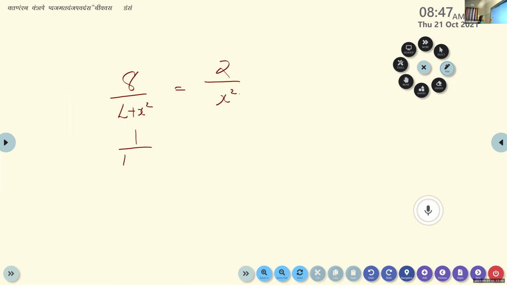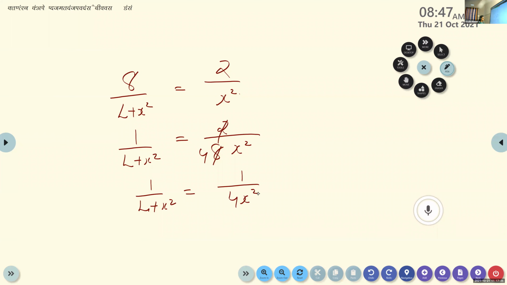Or 1 by L plus x square is equal to 1 by 4x square. Or we can write 4x square is equal to L plus x the whole square.